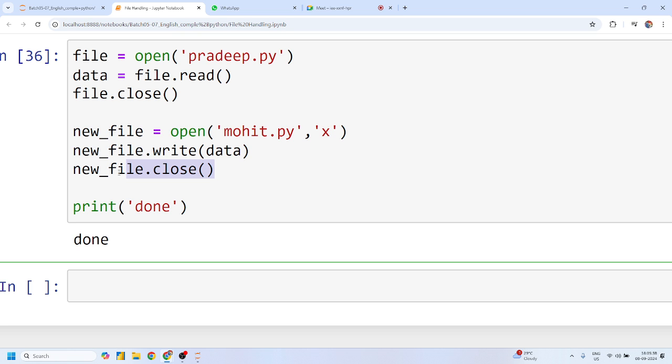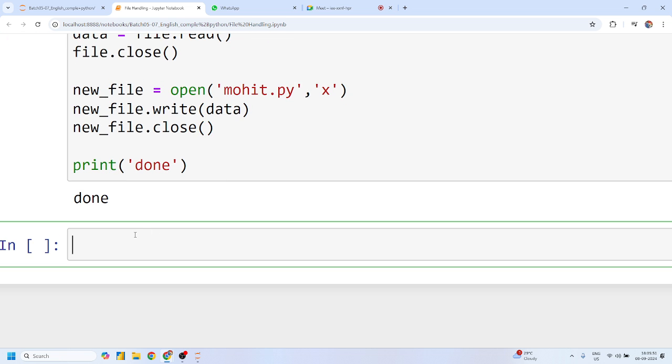So we have to make sure that we close any opened file, otherwise all this buffer data is stored in RAM, and that will create a memory error. Yes or no? To deal with this situation, Python comes with the with concept, and that with concept is called a context manager.